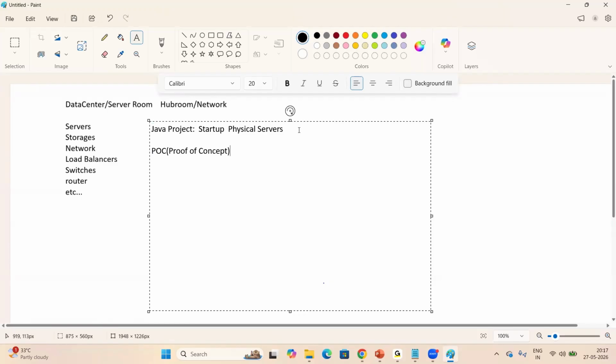For example, if you want to buy a laptop or mobile, like an Apple iPhone, what will we check? We check the features, the reviews, the people who are using it, right? In the same way, if any client wants to give a project to a company, they will check some proof, some sample project.